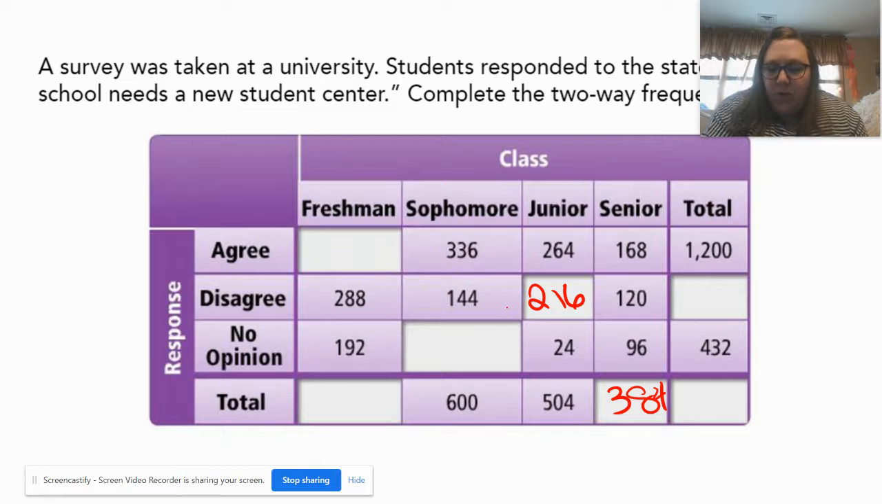And then for the sophomores, we have 600. Subtract out the 336, and then subtract out the 144. That leaves you with 120. And then for the freshmen, we cannot get that yet. So let's fill in this freshman box. We know the total agree needs to be 1,200. Subtract out 168 for the seniors who said agree, the 264 for juniors, and the 336 for the sophomores, and we're left with 432 freshmen who agree.